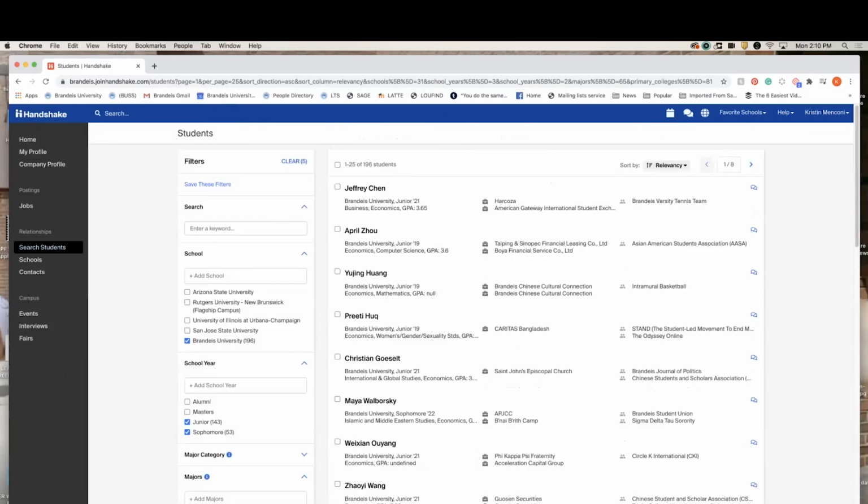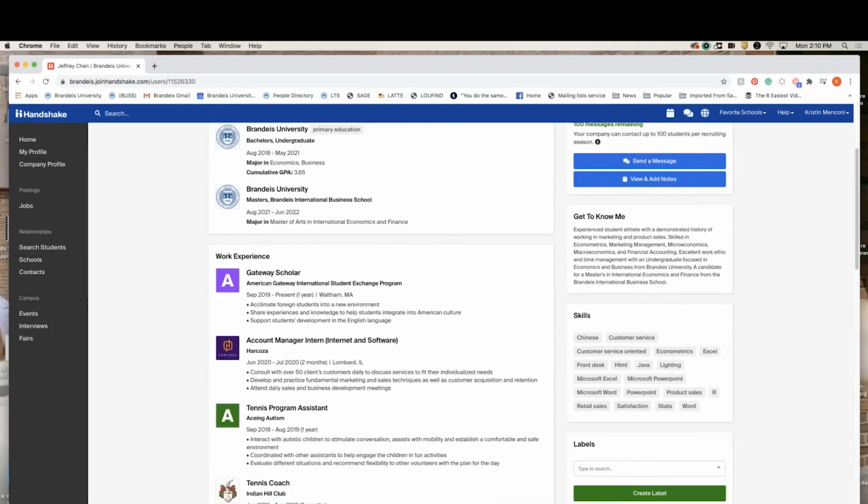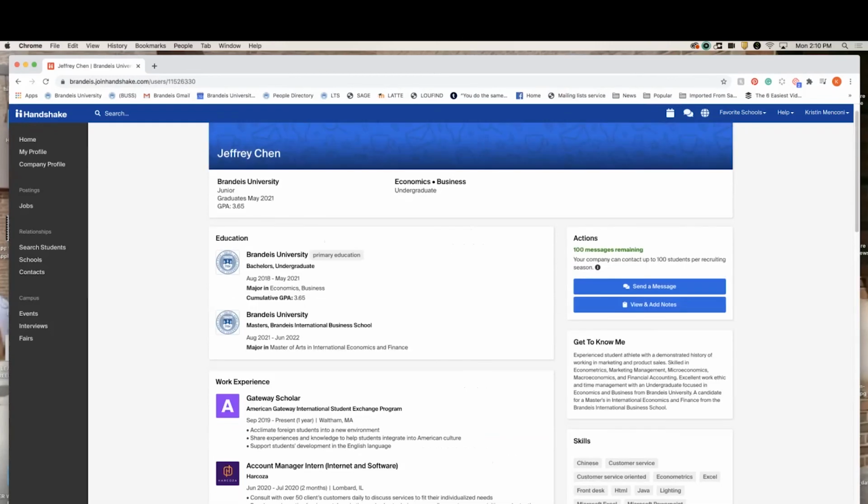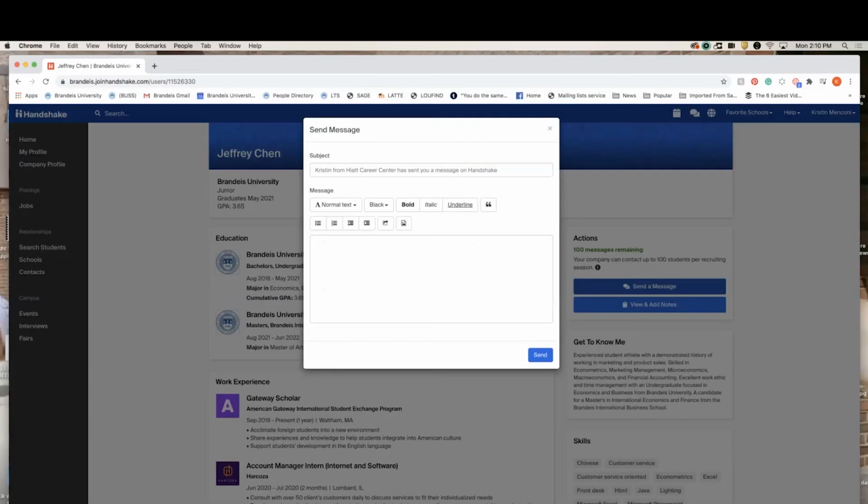Once your search parameters are set, you'll be able to access student profiles. So click on the student of interest and take a look at their profile. If this is a student that seems like a good match for your organization and you'd like to meet them at the fair, send them a message.